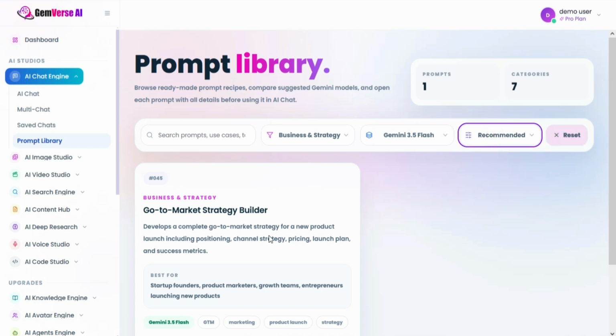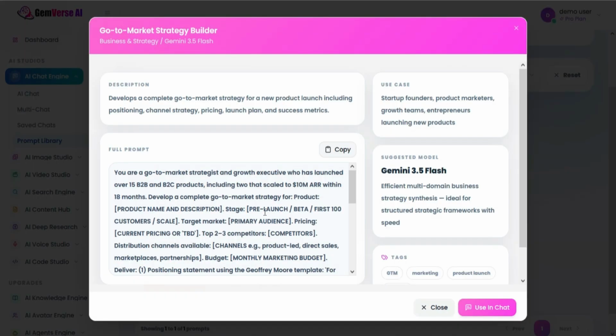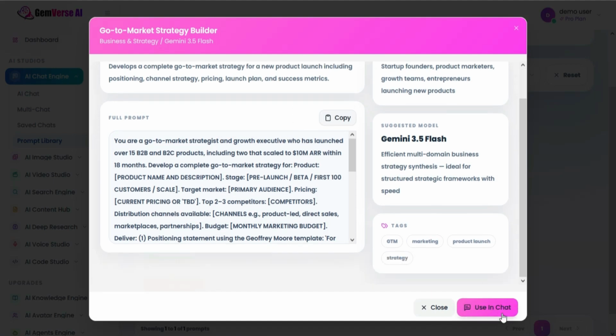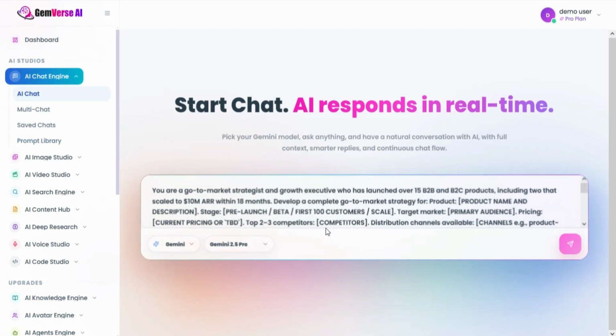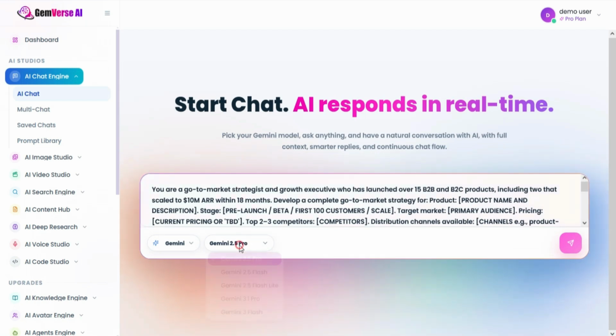Click on any prompt to view its details. You can use the selected prompt directly in AI chat. You can also choose the AI model you want to use with the prompt.